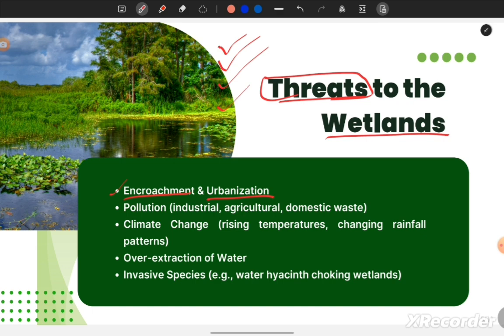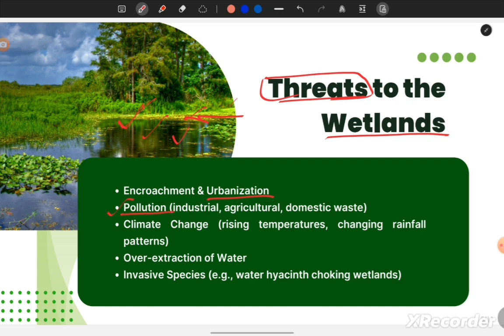We are reducing the natural areas and constructing infrastructure in these areas. So ultimately, the natural area for the wetland and the biodiversity of plants and animals is reducing. That is why it is a threat. Urbanization and encroachment are a threat to the wetlands.